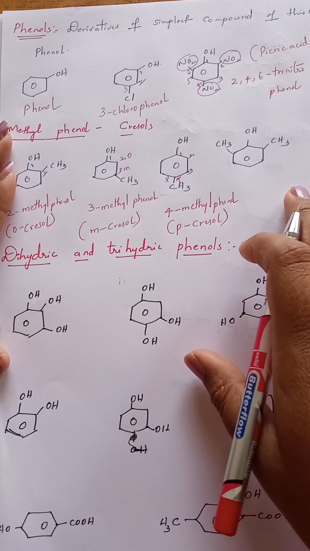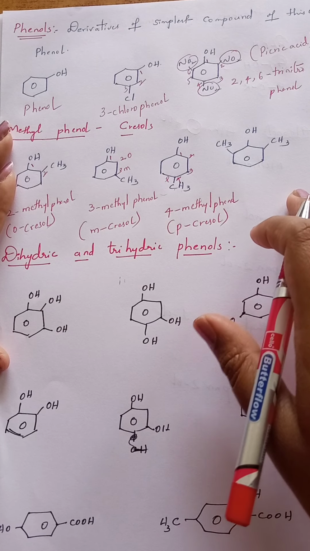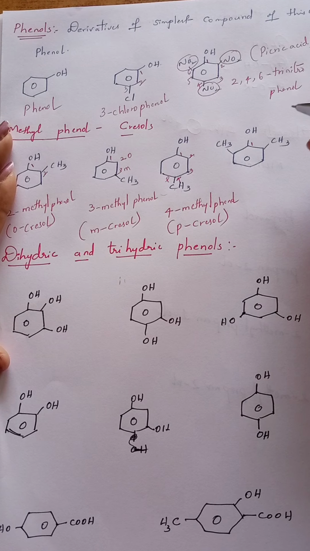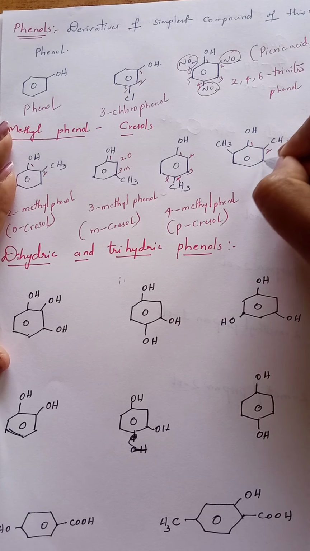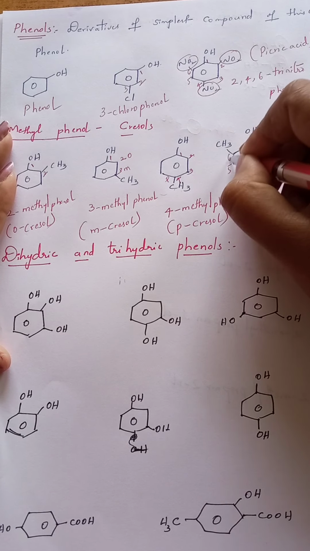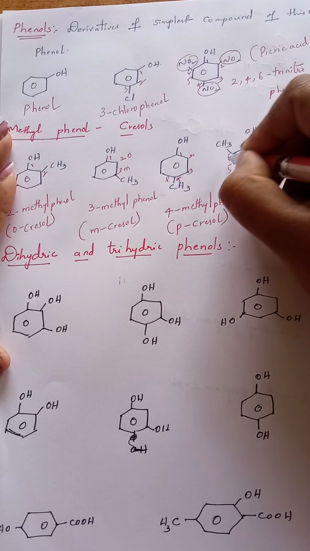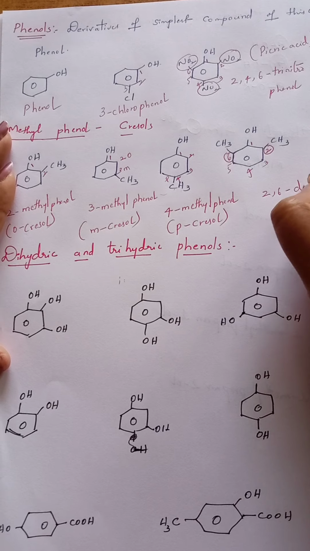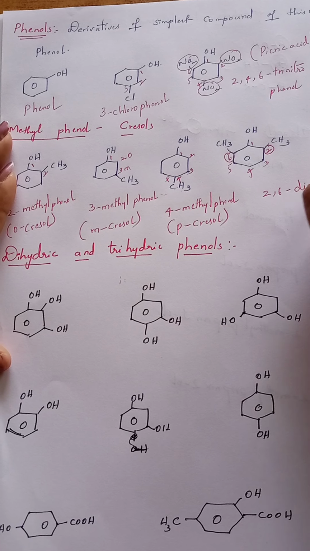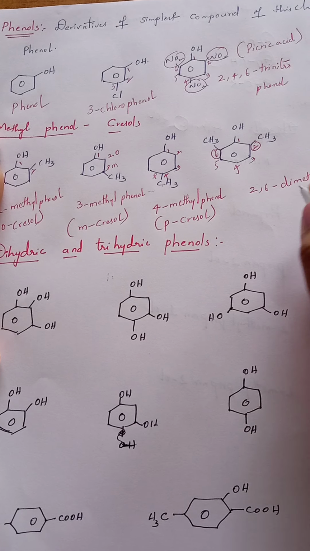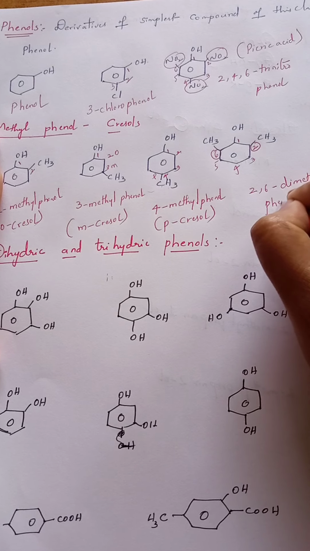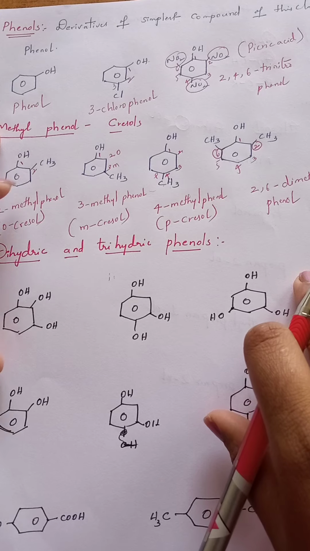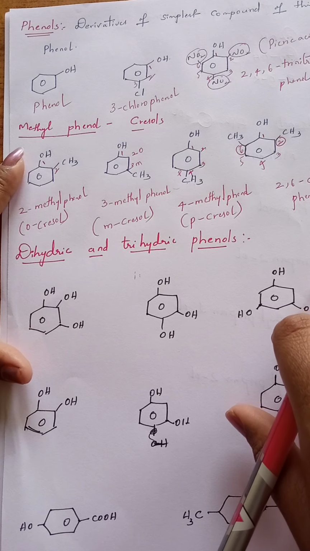Now we'll see the dimethyl substituted phenol. The functional group-containing carbon is given as first, and the next one second, third, fourth, fifth, sixth. Now the substituents are located at the second and sixth positions. So it is 2, 6 dimethyl phenol. That is about the IUPAC name of this compound. Like this we can give names for methyl substituted phenols.